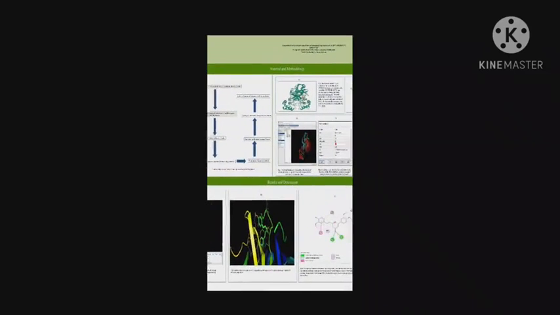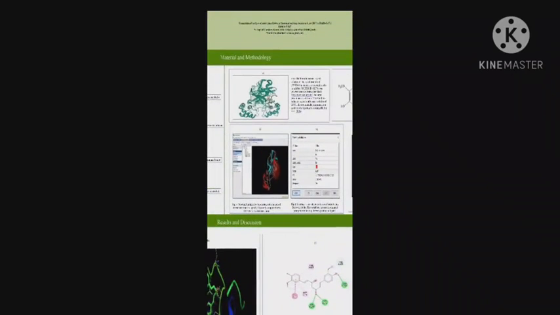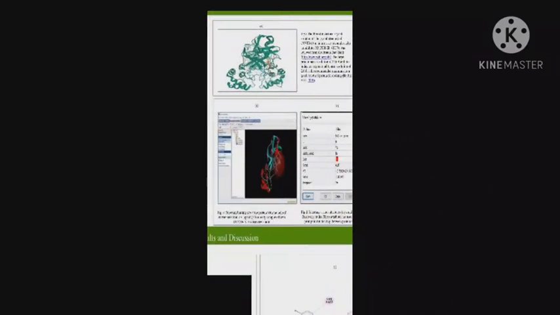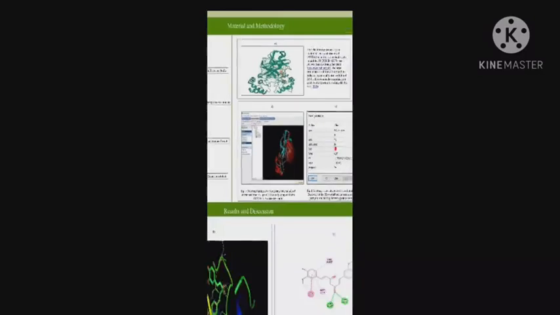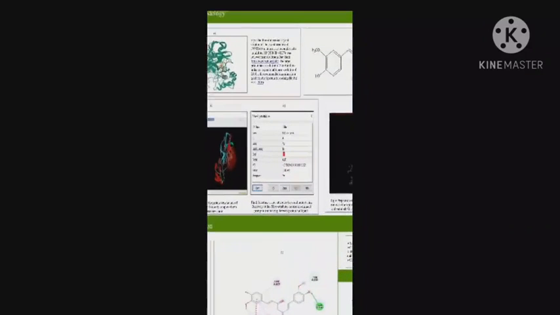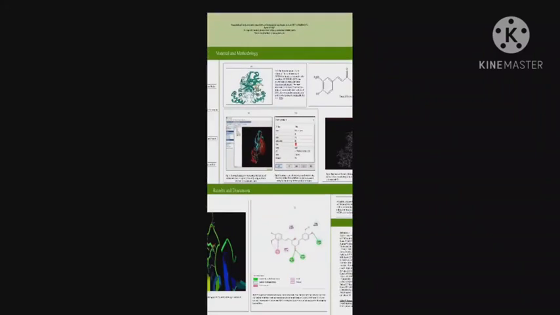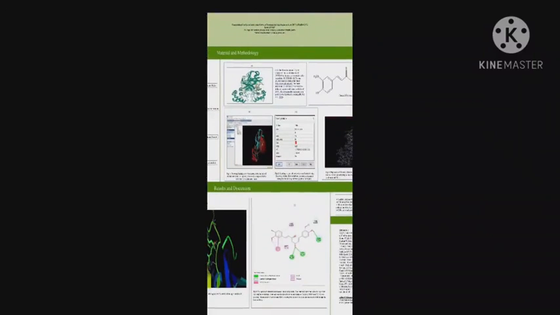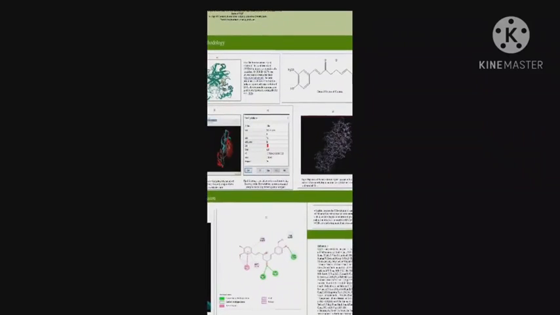After downloading this 3D structure, as you can see, the green one, I prepared that protein in the Discovery Studio software. Here you can see the sphere also. In the preparation step, I added polar hydrogens, removed non-polar hydrogens, added some charges, and also selected the binding site for my ligand from the current selection, that is the already bound ligand. The sphere here shows the binding site for my ligand. Side by side, I also noted down the various attributes that I will need later to run my file in the command prompt, attributes like XYZ coordinates and the radius of the sphere.